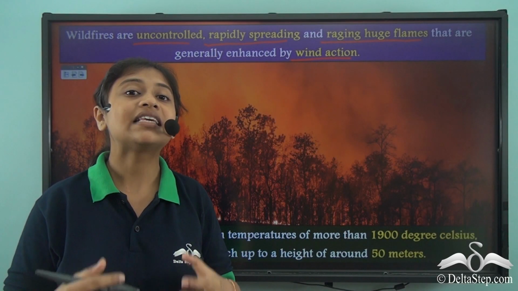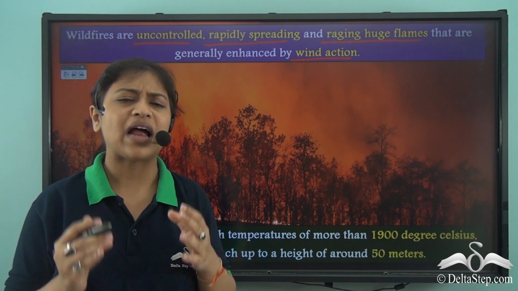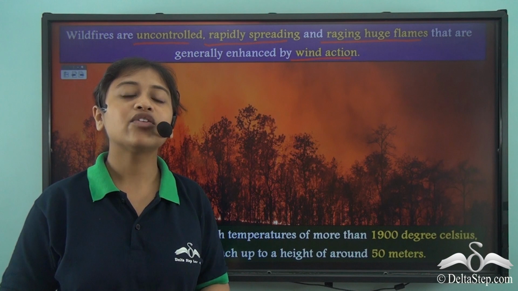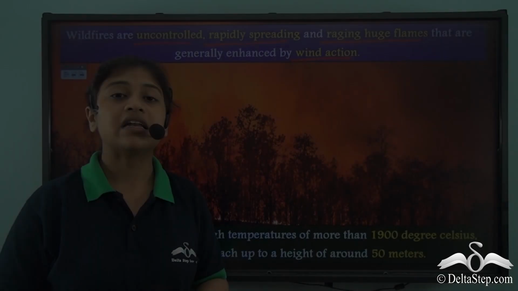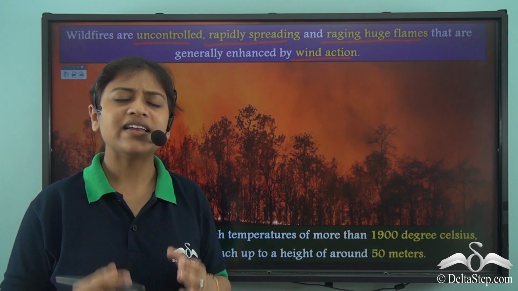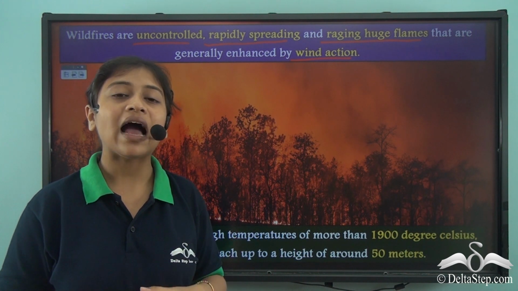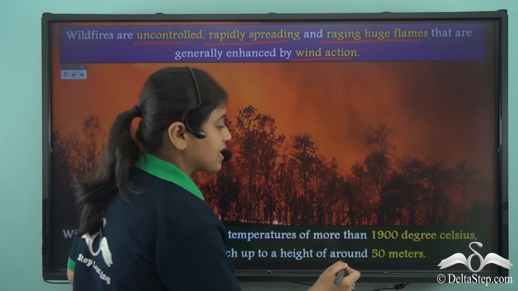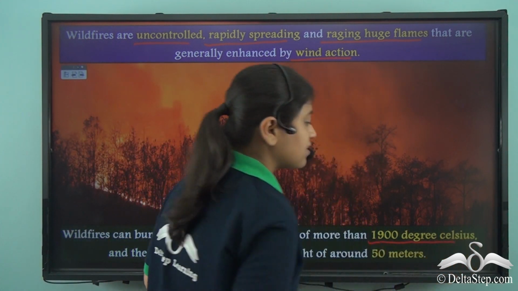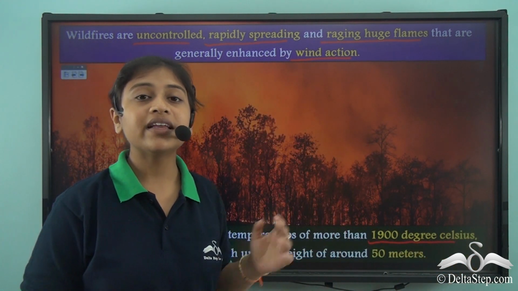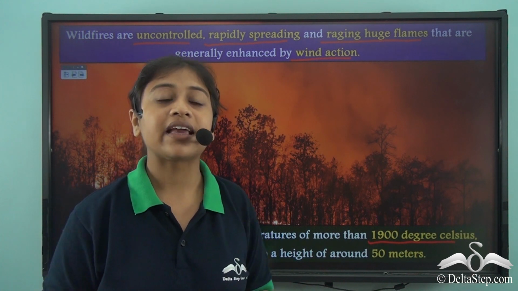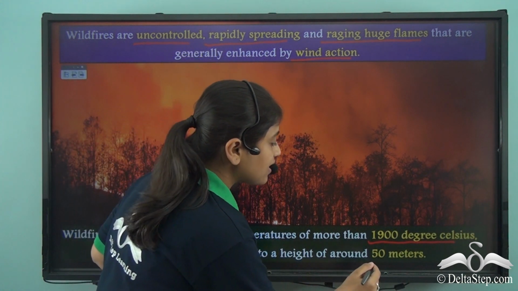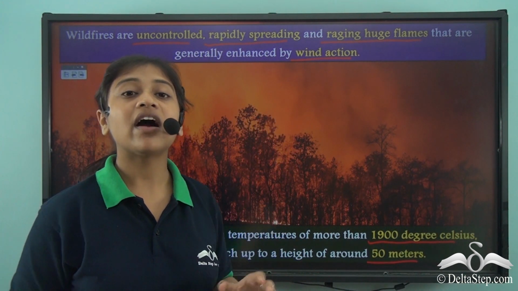Now, wildfires keep growing and they can spread rapidly. They are as fast as twice the speed of a human when he runs. Now, these wildfires can get very devastating as they can burn at very high temperatures, around 1900 degrees Celsius. And besides burning at such high temperature, they can rise up to a height of 50 meters. So we see how dangerous these wildfires can get.